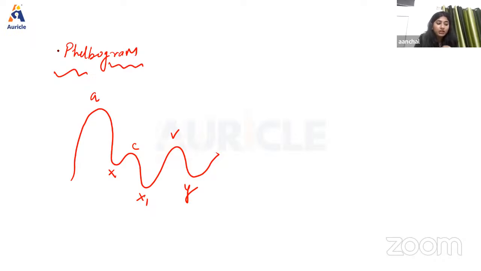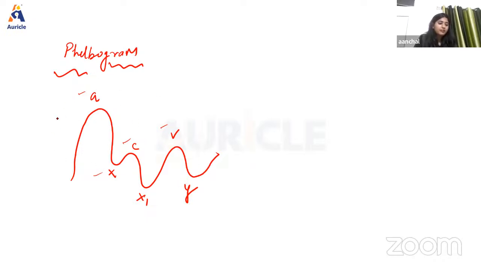It is similar to the intra-arterial pressure curve. Like the intra-arterial pressure curve, the phlebogram also has three positive waves. Those positive waves are A, C, and V. It also has three negative waves, that is X, X1, and Y. One by one, we're going to learn about all these waves.